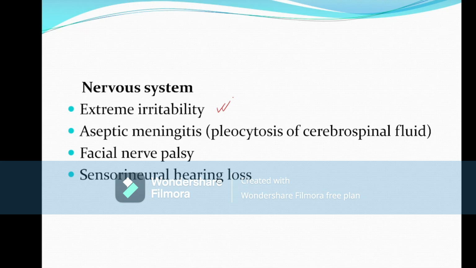Because there is irritation in the brain, there is a chance of aseptic meningitis. This is also an MCQ. Kawasaki disease is one of the most common causes of aseptic meningitis. In my previous video I said that the most common cause of aseptic meningitis is partially treated meningitis, and after that mumps, and Kawasaki disease is also a common cause of aseptic meningitis.